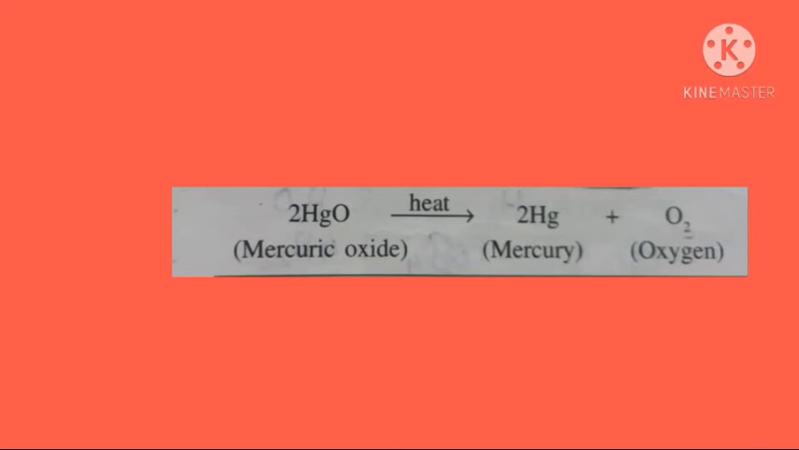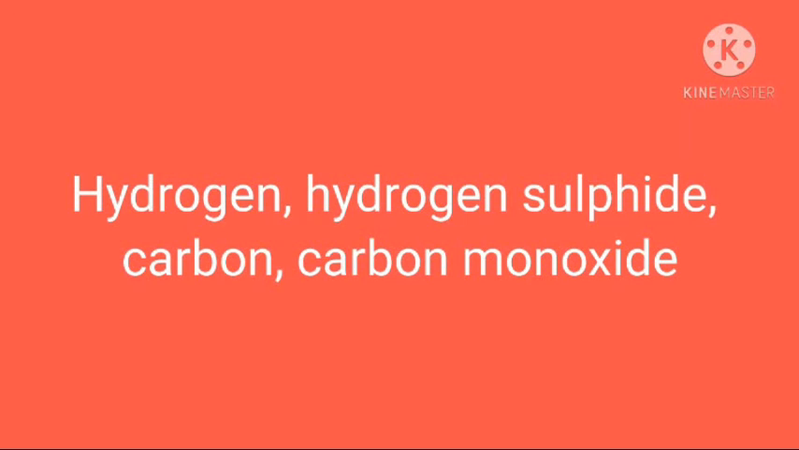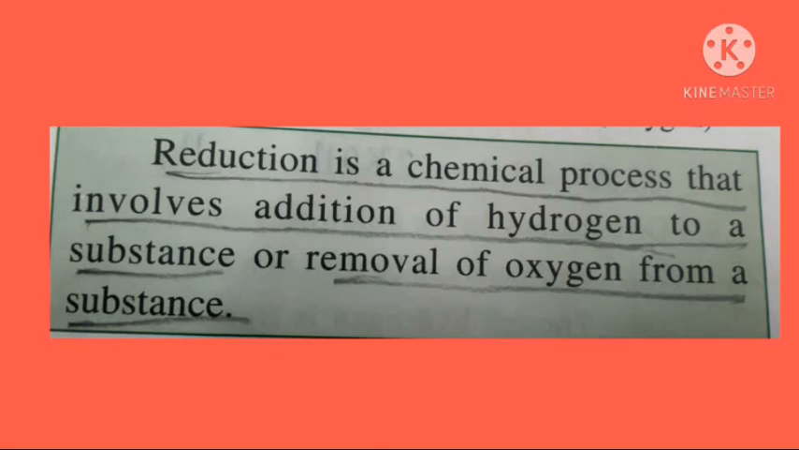And students, the next one is the reducing agent. The substance that supplies hydrogen and removes oxygen is called a reducing agent. For example, hydrogen, hydrogen sulfide, carbon, carbon monoxide, these are called reducing agents. Now students, what is meant by reduction? Reduction is also a chemical process. It involves addition of hydrogen to a substance or removal of oxygen from a substance. So students, here we completed oxidation and reduction.